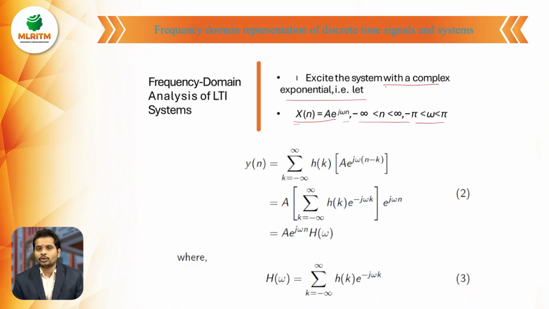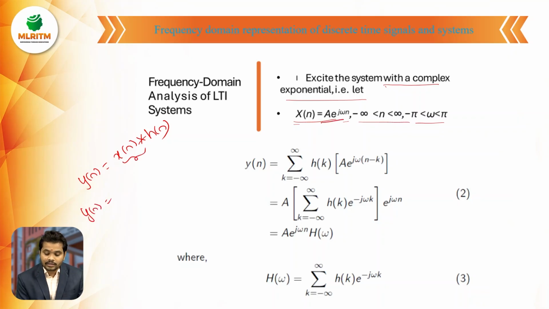Already we know that the output y of n is the convolution of x of n and h of n. Now we have to check y of n, where x of n is A into e power j omega n, convolved with h of n.